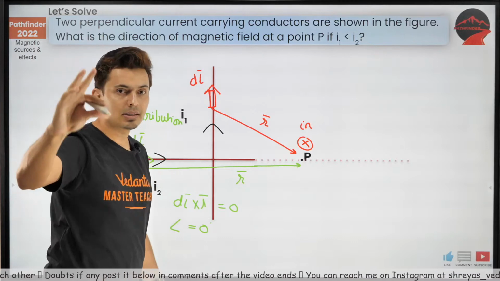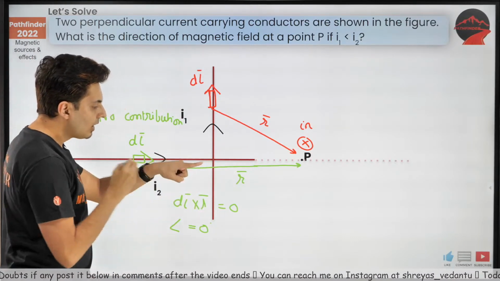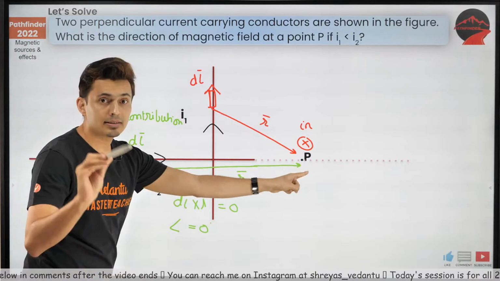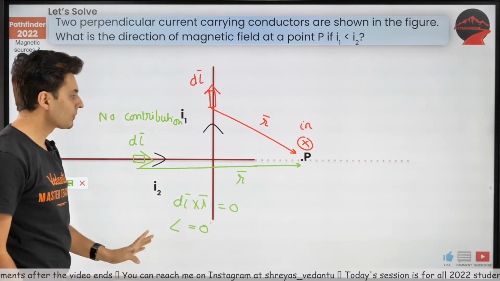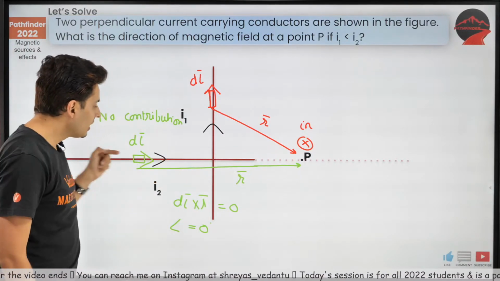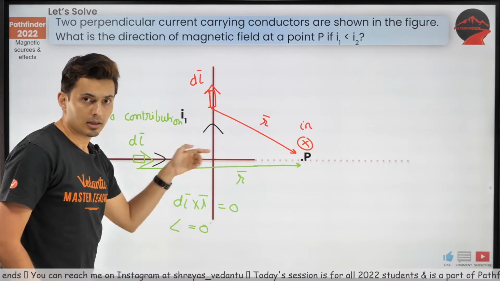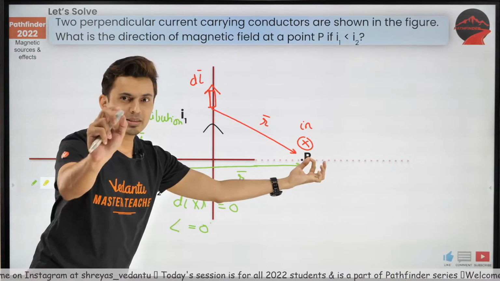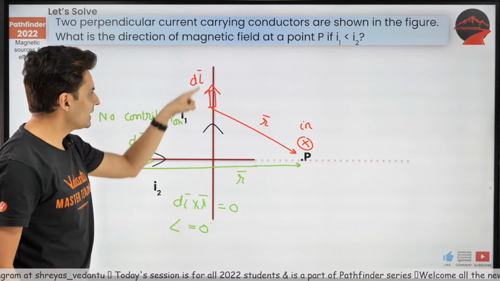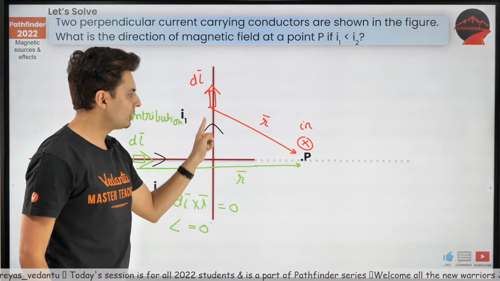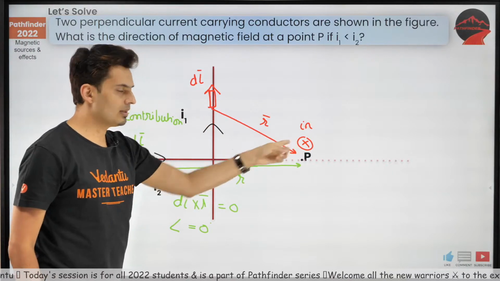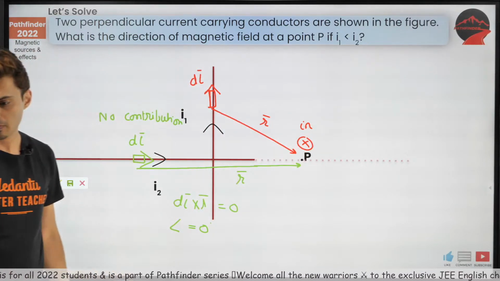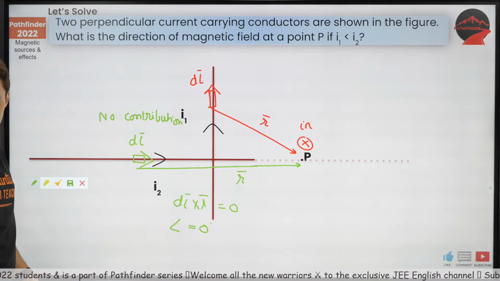So remember this. Whenever there is a point on the line of the wire, collinear, the contribution of that wire's field will be 0. So there is only one wire which is contributing, the vertical one, and it is inside. So hence the net answer is inwards. Yep, that's how it is.